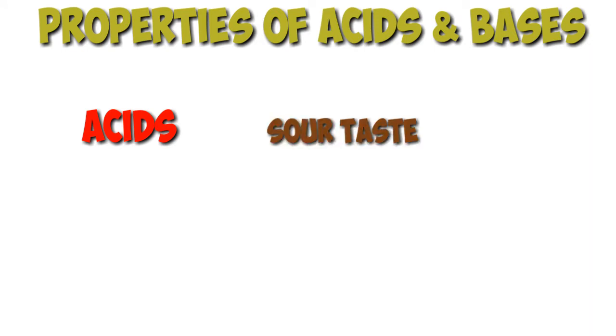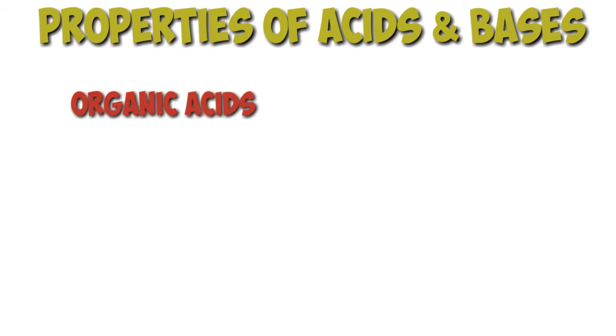Properties of acids and bases. Acids are those chemical substances which have a sour taste. Acids change the color of blue litmus to red. The acids present in plants and animals are called organic acids.